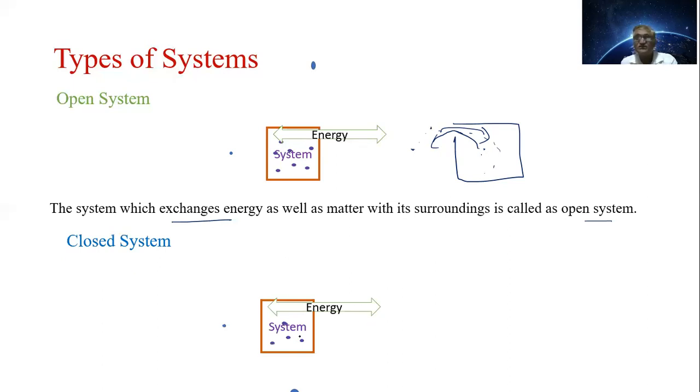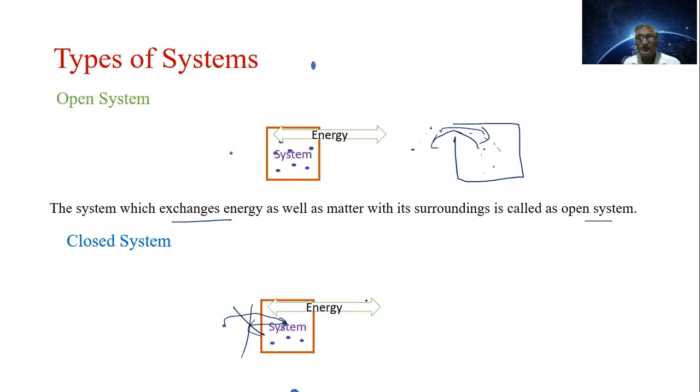The particles of the system cannot go outside. Particles from the surroundings cannot go and enter into the system. That is not allowed here. Only the energy can exchange here. Energy can exchange here, but not the matter. And such type of system is called as the closed system.